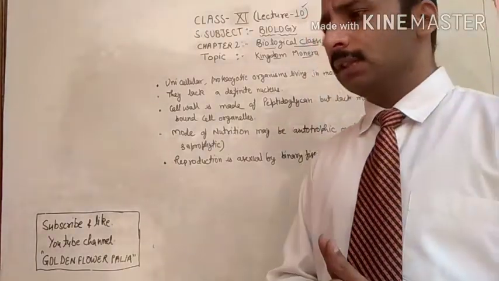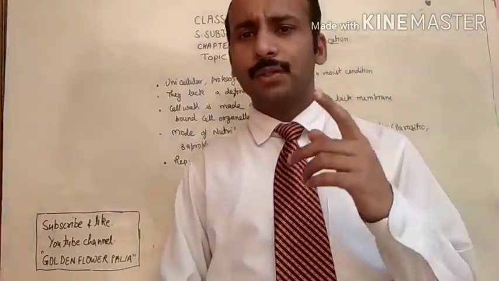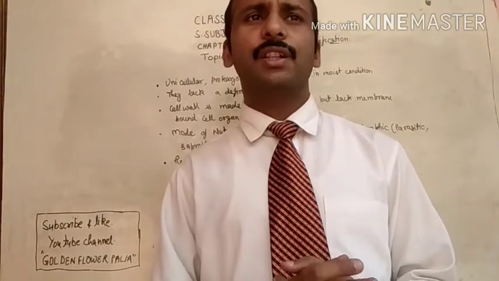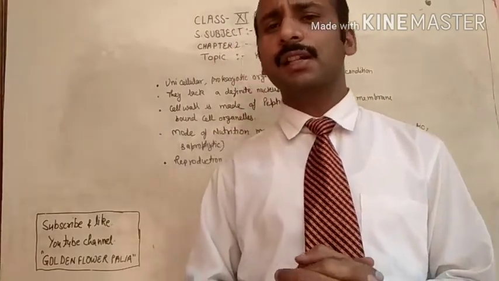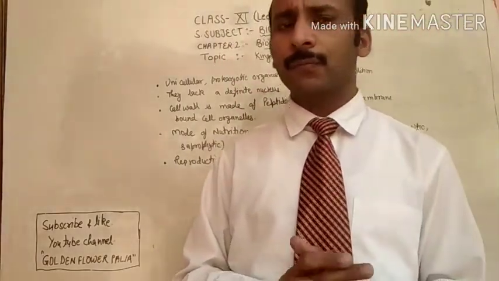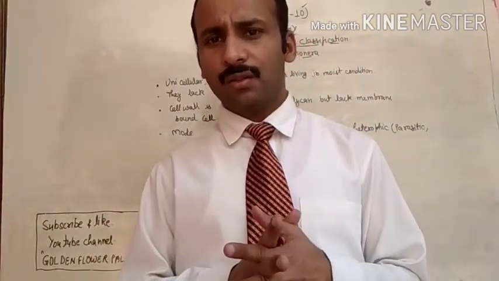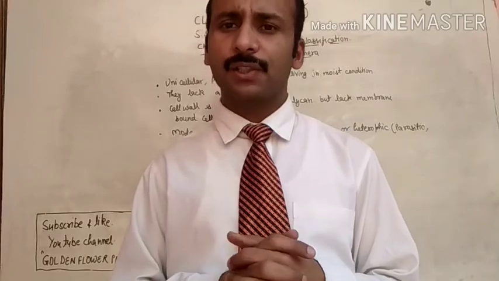Now listen everyone, in the last video, as I told you, we started the classification and the methods of classification, and why classification is done: to make our study easy. To group the organisms we need classification.